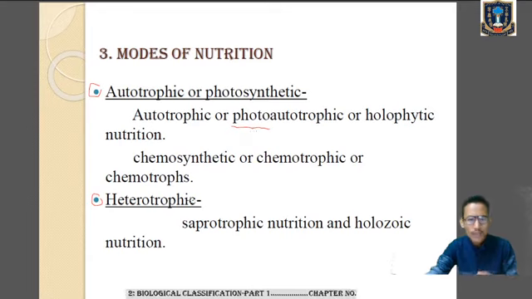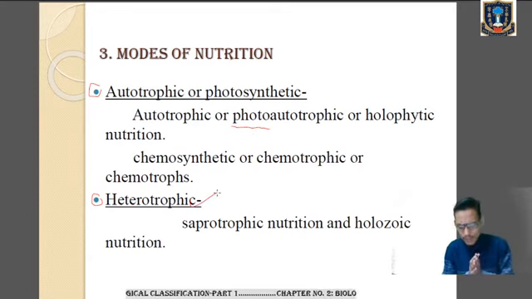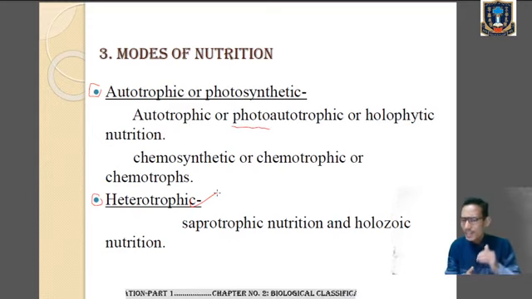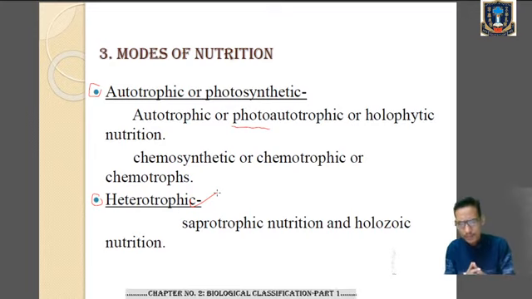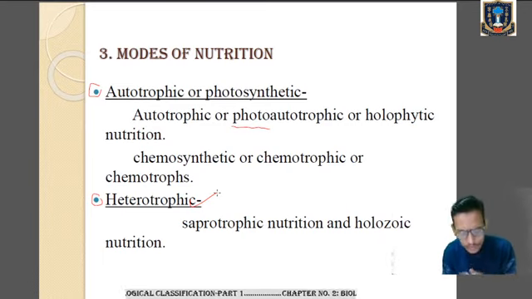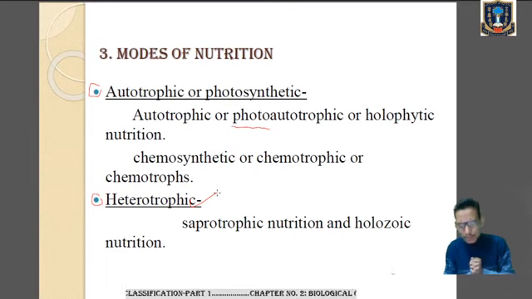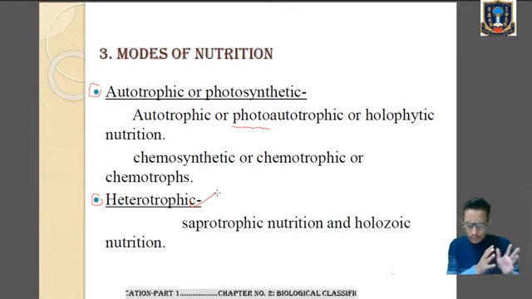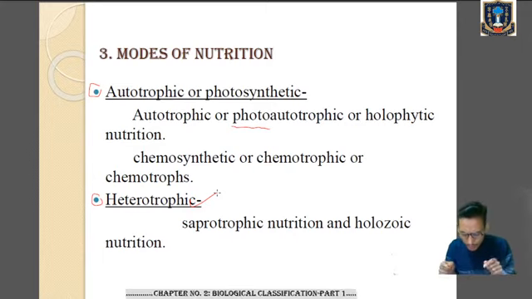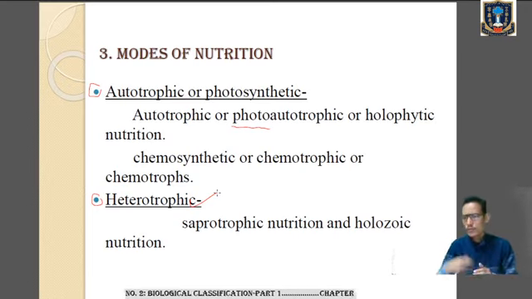Now let's go into heterotrophic mode of nutrition. Heterotrophic means those who are not able to produce their own food, but are dependent on the autotrophs. Clear? For example, human beings and animals. We are not able to prepare our own food. We are dependent directly or indirectly on the autotrophs for the source of food. Clear? So in heterotrophic mode of nutrition, the organisms are called heterotrophs, which are dependent on autotrophs for the food materials.